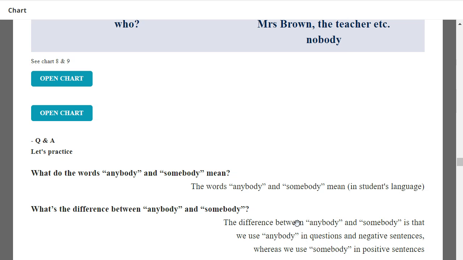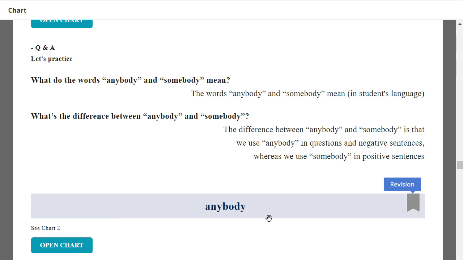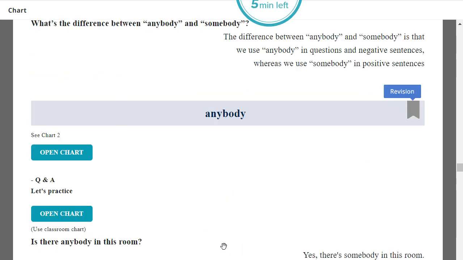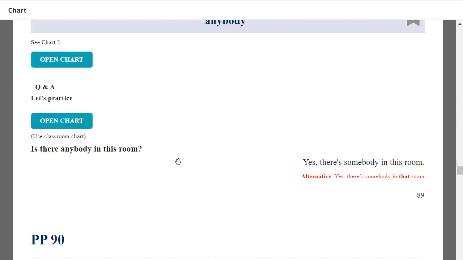What's the difference between anybody and somebody? The difference between anybody and somebody is that we use anybody in questions and negative sentences, whereas we use somebody in positive sentences. Positive sentences. Very good. Okay, next.